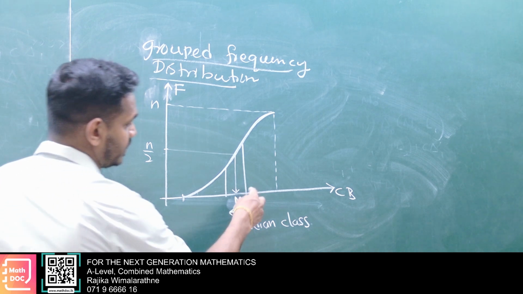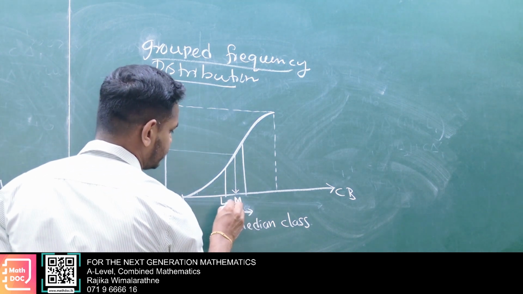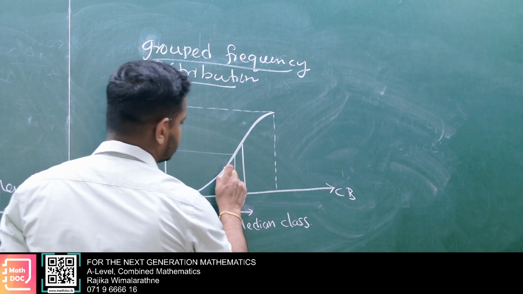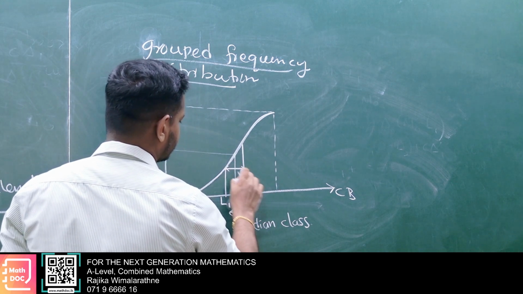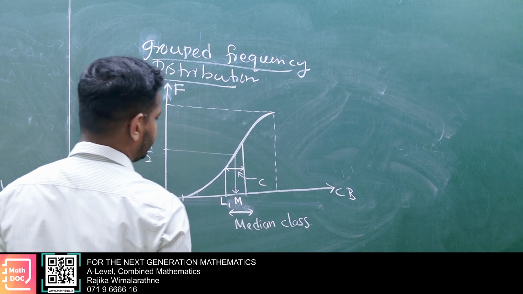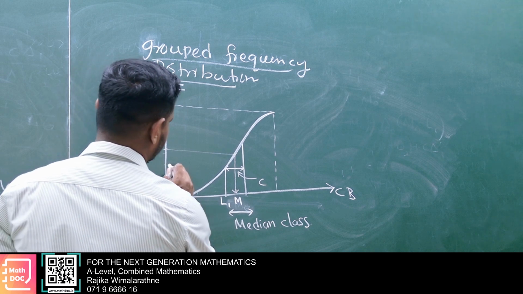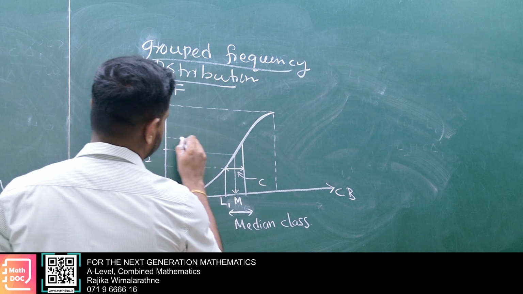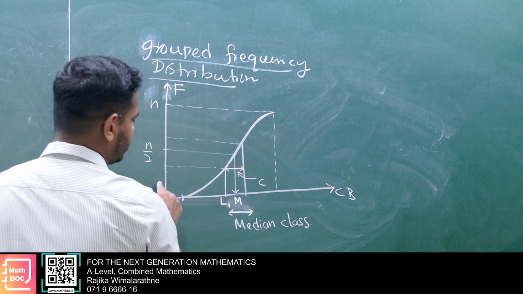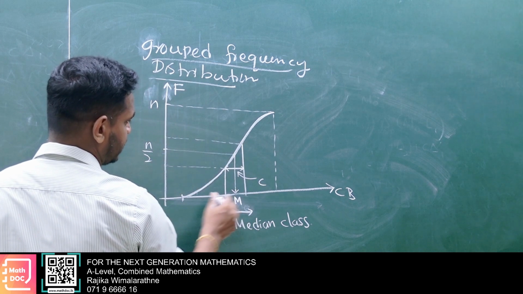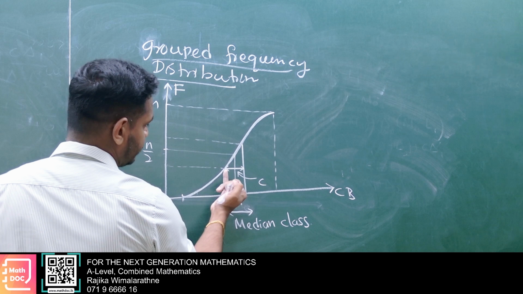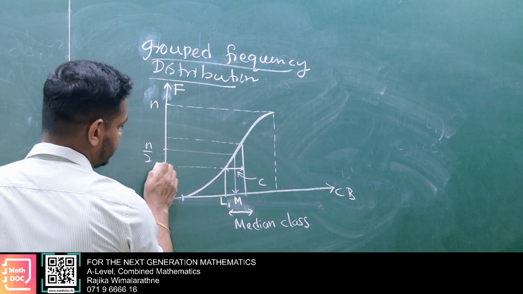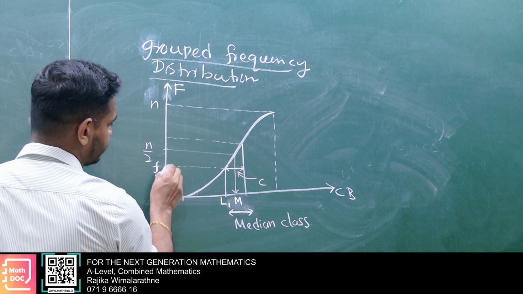Now here this lower boundary, take L1. You take this class width as C. Cumulative frequency means frequency addition, no? One by one we have to add frequencies. Then the class before the median class, the sum of all frequencies given here, let's denote that by FC.